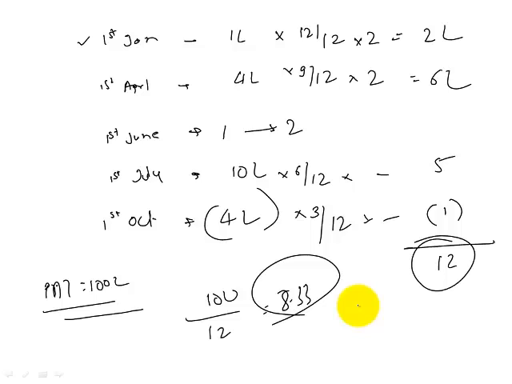Now, what if it was not a split, but a bonus? And that bonus was that for every 3 shares, 1 share was given free. Then calculate what would be the basic EPS.